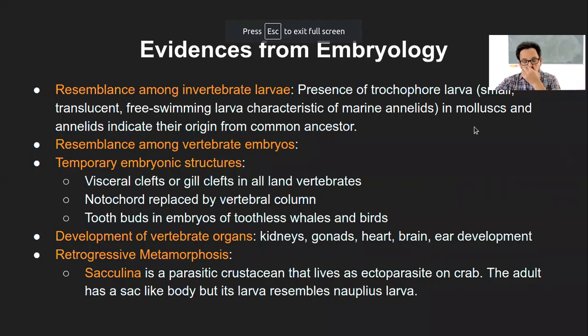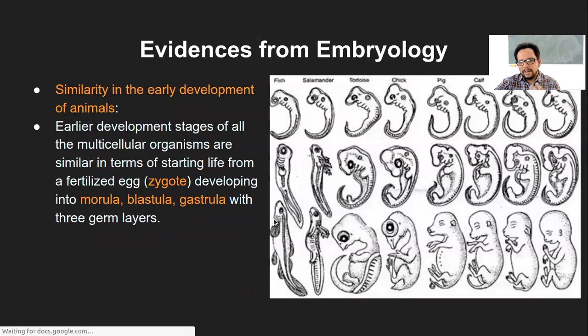Okay, so yesterday we were discussing the evidences from the embryology section, especially with respect to the type of biological evolution that is happening. We had discussed the temporary embryonic structures and the development of the vertebral organs, plus how the embryo looks similar in different organisms. So that is all we had discussed.